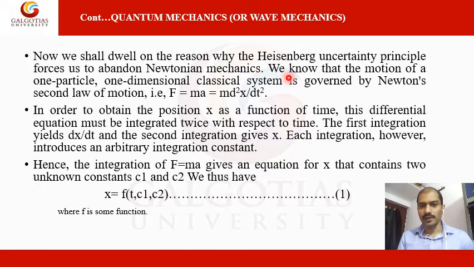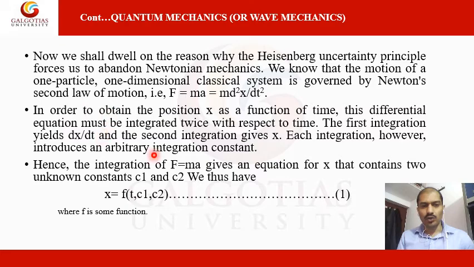We know that the motion of one particle in a one-dimensional classical system is governed by Newton's second law of motion, which you are all aware of: F equals ma, that is, force equals mass times acceleration.